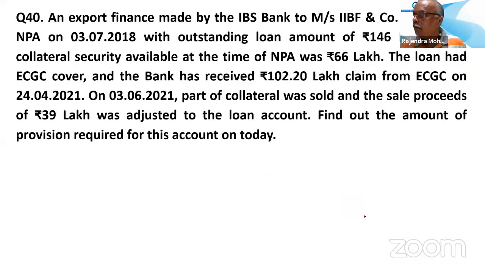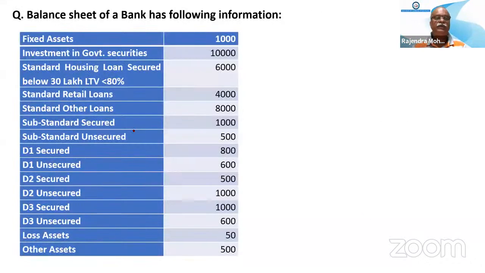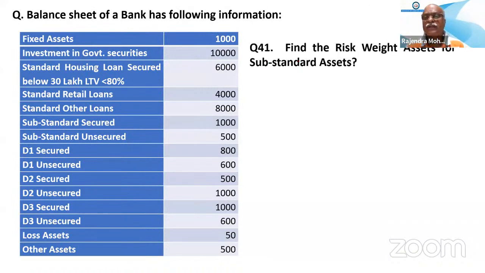Okay. We have exceeded by 5 minutes. So the last question, this one we'll do, and then we'll close. This is a mixture of your balance sheet management and risk management together. Now see, all these things are given here. Normally, some standard assets and some NPAs have been given. Other assets are given, fixed assets are given, investments are given. So those are the things given. Now the question is asking, find the risk weight asset for substandard assets.